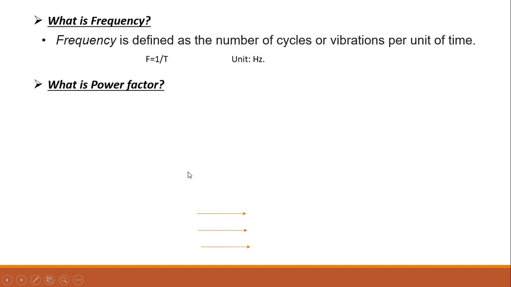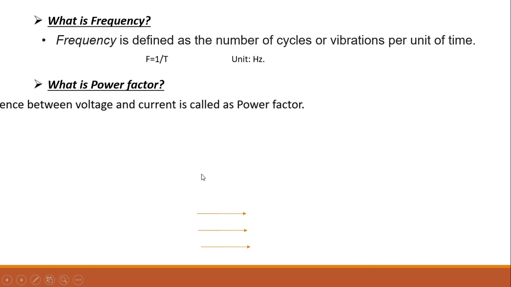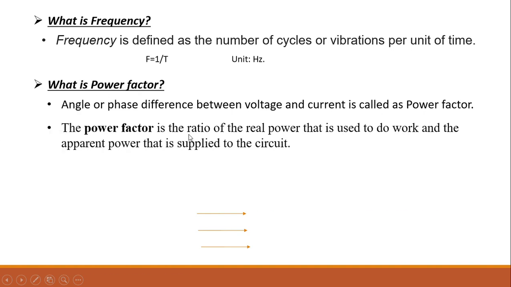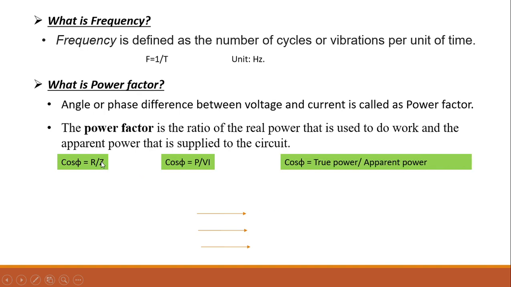Now we have to know about power factor, which is available in AC supply only. It is the angle difference or phase difference between voltage and current. The power factor is the ratio of the real power that is used to do work and the apparent power that is supplied to the circuit. And various equations are there to find out the value of cos phi or power factor.